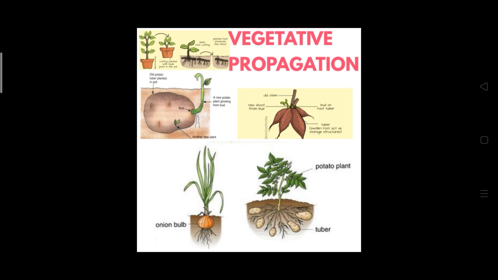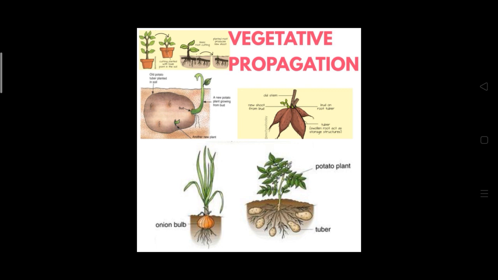For example, if a rose plant is not producing a healthy flower, then all the offspring from that plant will produce unhealthy flowers. If any plant has a disease, the disease will be transferred to all the daughter plants.